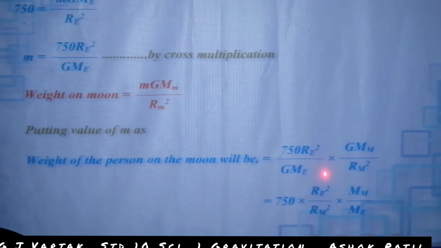That is 750 into Re square upon Rm square into Mm upon Me.